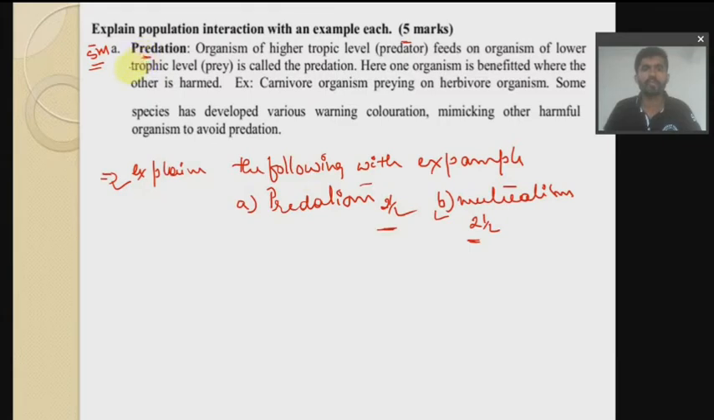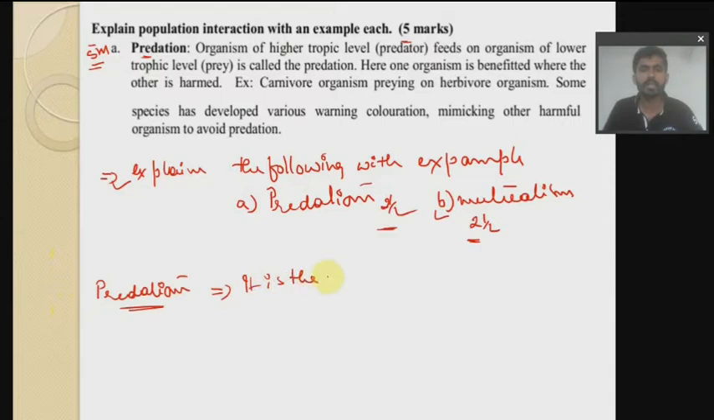So what do you mean by predation? If you are explaining these interactions, what do you have to mention? First you have to mention the definition. Write down predation. So what is the definition? It is the interaction between two species where